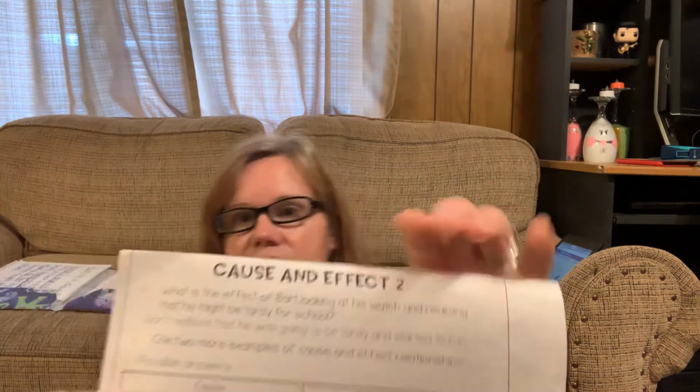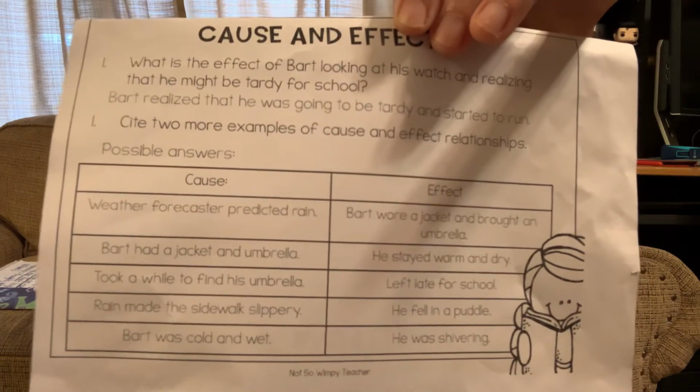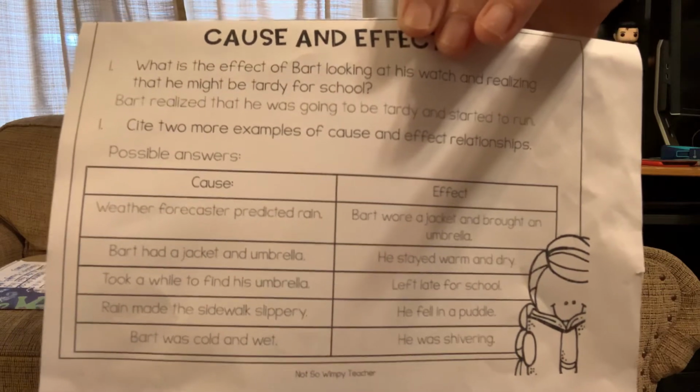Very good. So then the rain made the sidewalk slippery. That's the cause. What happened because the sidewalk was slippery? He fell in a puddle. So you see how you can swap it, but you have to think about what was the cause and what happened because of it. And then what happened because he was cold and wet? He was shivering. For those of you that have to do it backwards, there are some examples of doing it that way.